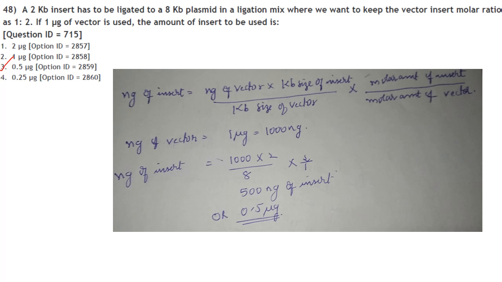So you have to convert this 1 microgram vector to nanogram. So 1 microgram is 1000 nanogram. Now substitute in the formula and you will get it as 500 nanogram or 0.5 microgram. Answer is option 3.